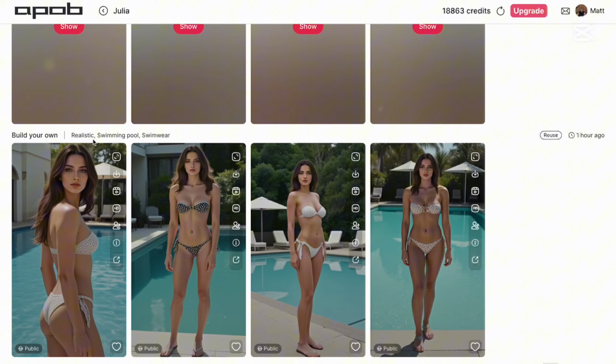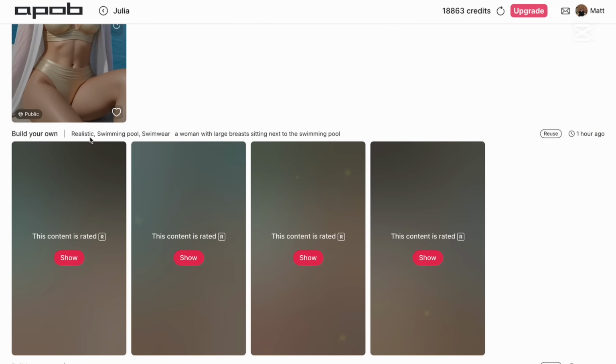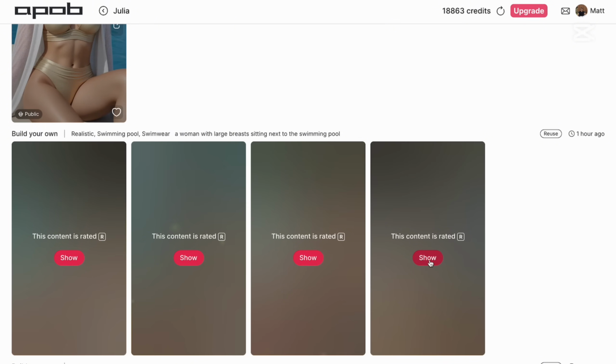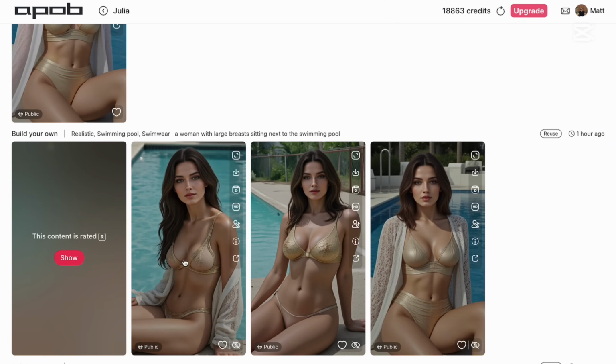Here the same, I just added realistic swimming pool swimwear, nothing very fancy. Here I added more details, as you can see, realistic swimming pools, and here is the whole prompt. And let me show you a few generations. So here is the first one, the second one, the third one, and probably the last one is this one that I shouldn't show you, so maybe skip it right now. I can get demonetized for this generation, so let me just leave it like that.